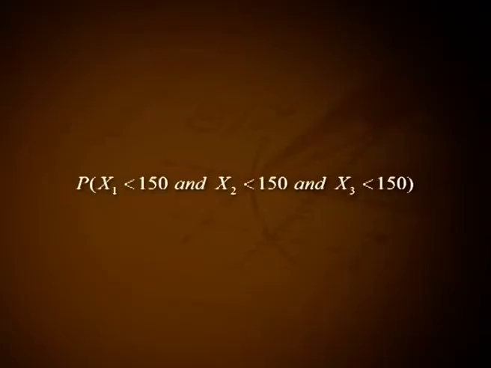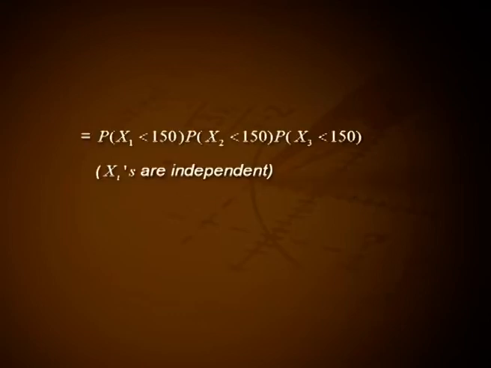1. Probability that all 3 tubes will have to be replaced during the first 150 hours of operation is equal to P of x1 less than 150 and x2 less than 150 and x3 less than 150, that is equal to P of x1 less than 150 times P of x2 less than 150 times P of x3 less than 150, because the xi's are independent.